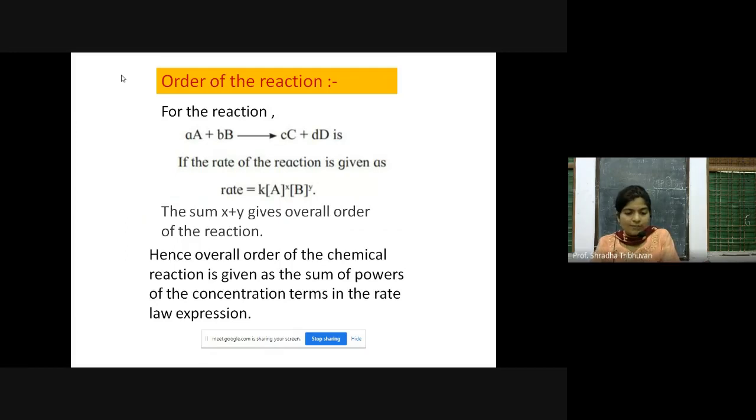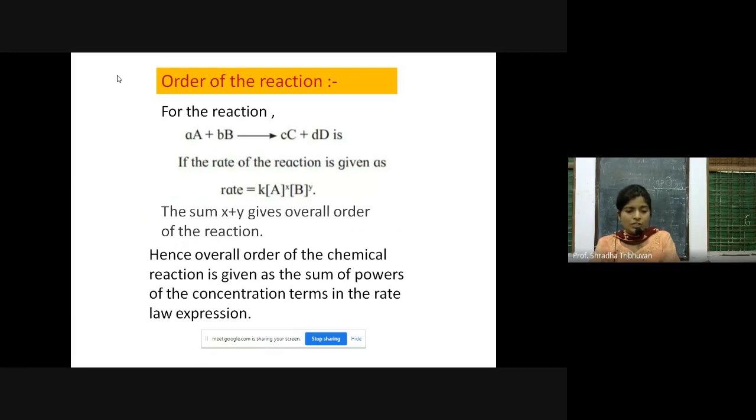These are coefficients. If the rate of the reaction is given by, according to the previous slides we have seen, rate is equal to K into active mass of A raised to X and active mass of B raised to Y. X and Y are nothing but coefficients and they are not related to A and B. So the sum X plus Y gives the overall order of the reaction.